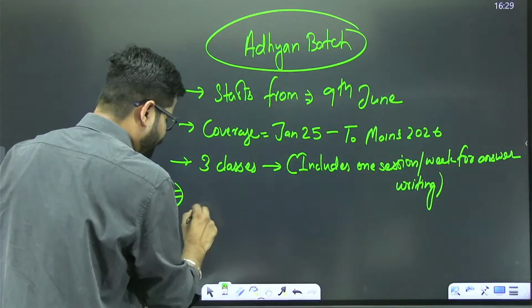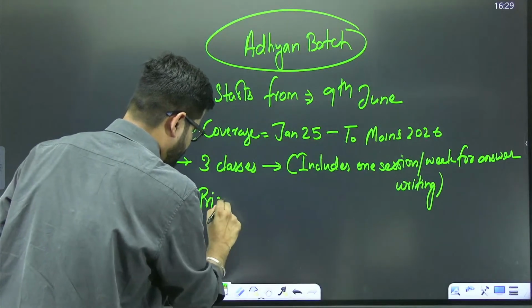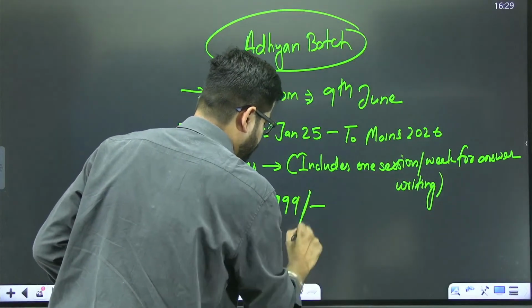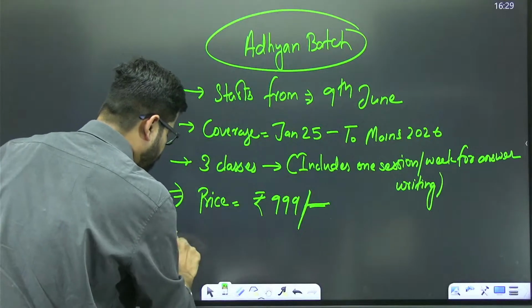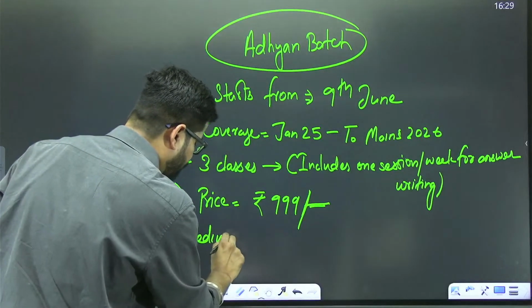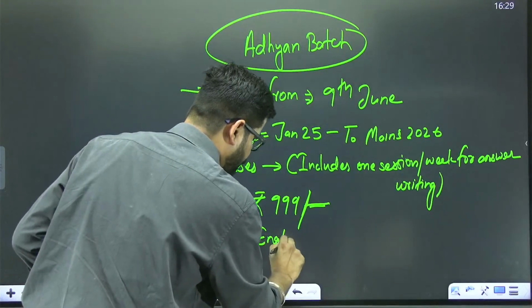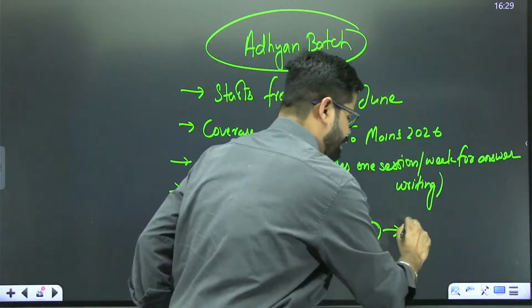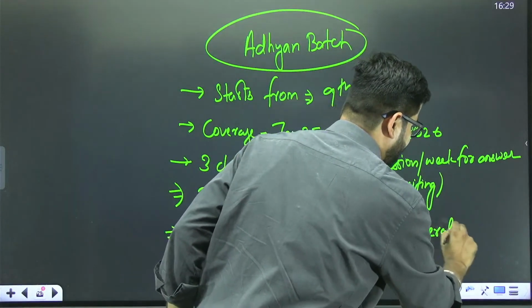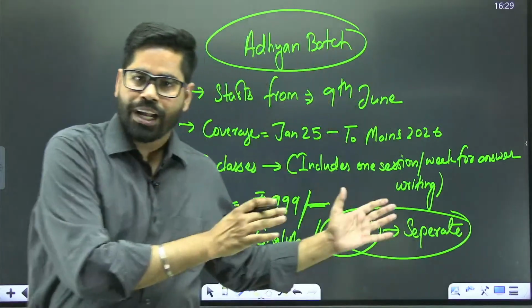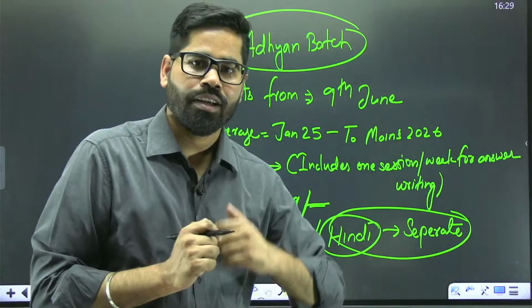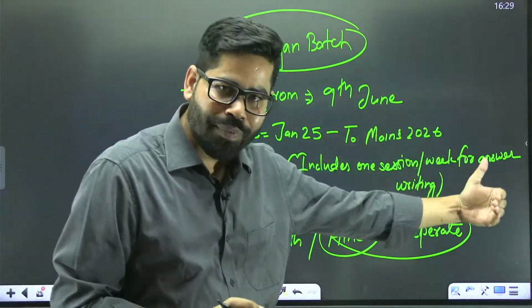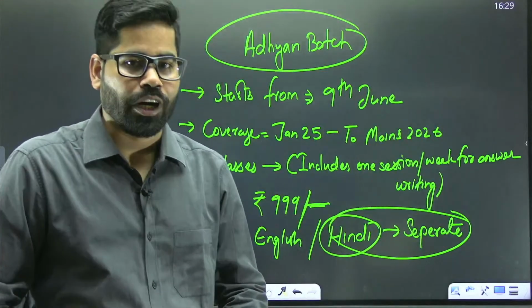Now, if we talk about the price, we have kept it at a nominal level of 999. And if we talk about the medium, it is there in English as well as Hindi. Hindi batch will be running separately. English batch will be separate. Those who are preparing for English medium can opt for the English batch. Those who are preparing for Hindi medium can opt for the Hindi batch.